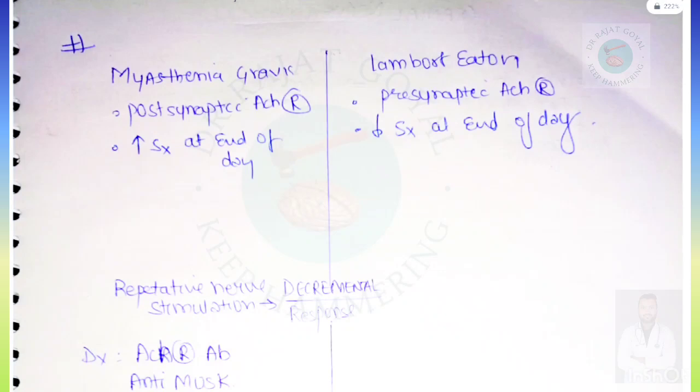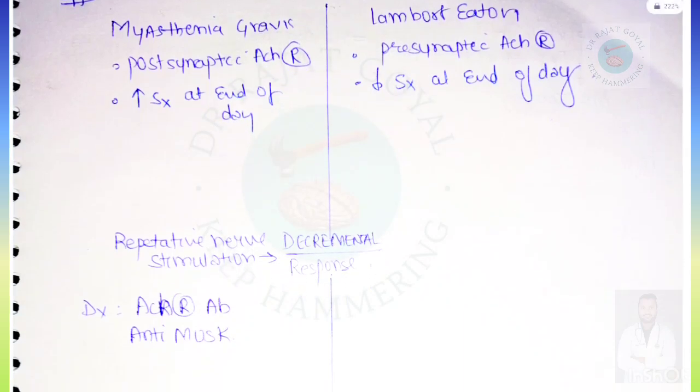Next topic is myasthenia gravis and Lambert-Eaton syndrome. In myasthenia gravis the antibody acts post-synaptically, and in Lambert-Eaton it acts pre-synaptically. Symptoms increase at the end of the day in myasthenia gravis, and symptoms decrease at the end of the day in Lambert-Eaton.